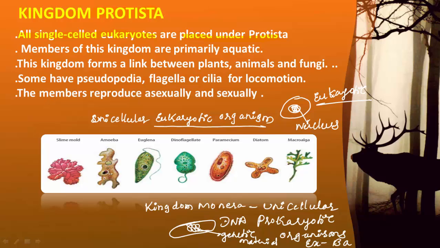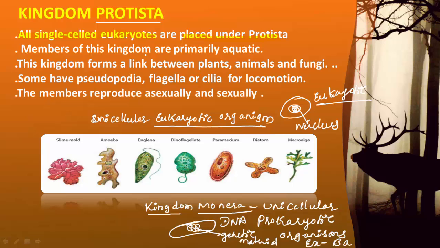In the eukaryotic cell, the DNA is present inside the nucleus, but a well-defined nucleus is absent here. That is why the cell is called prokaryotic. Therefore, all the unicellular and prokaryotic organisms are parts of kingdom Monera, whereas the unicellular and eukaryotic organisms are parts of kingdom Protista.